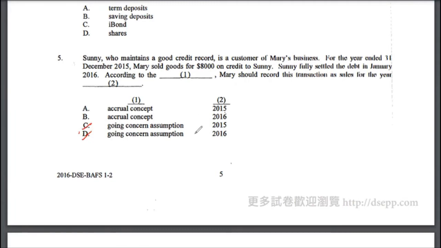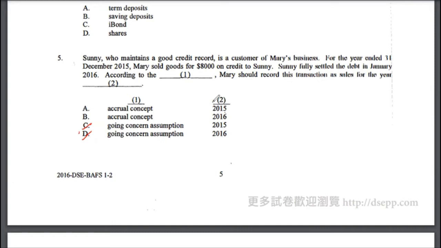Because going concern assumption is actually about whether your business is going to continue in the future period or not. That's what a going concern assumption is. This is going to be based on accrual concept. So accounting these days follows accrual concept, right? You talk about accrual accounting. There's also cash accounting. If you have a small business, you might be doing cash accounting, but usually it's accrual accounting. So the answer to blank one would be accrual accounting.